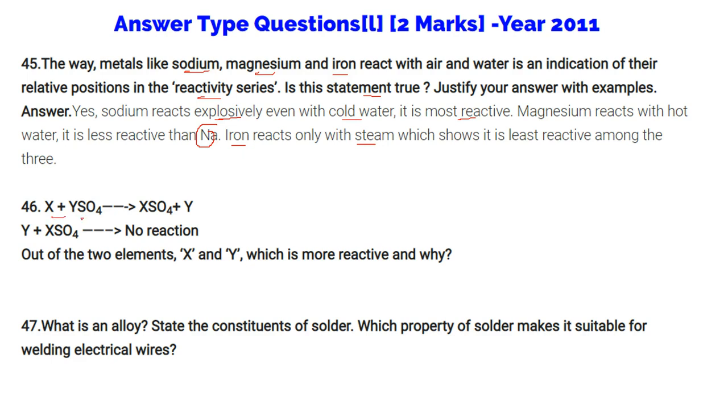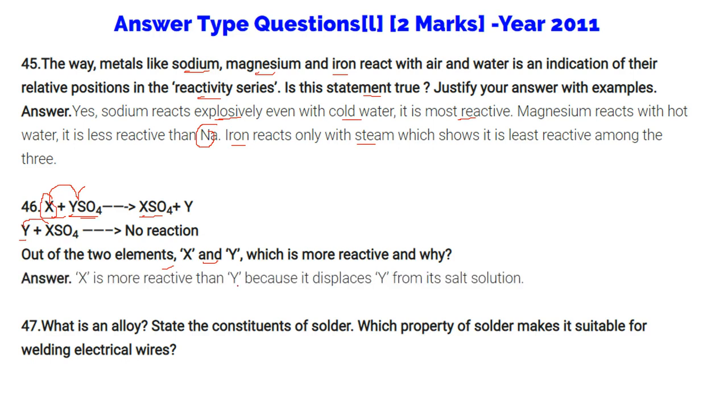X combined with YSO4 to give XSO4 and Y. Y combined with XSO4 gives no reaction. That means X is able to replace Y from the sulfate, the Y sulfate, and Y is not able to displace X. So out of the two elements, X and Y, which is more reactive? X is more reactive. Why? Because it is displacing Y from its salt solution.